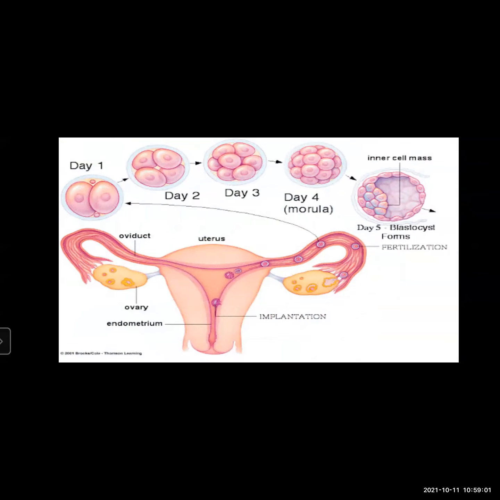Division of the zygote starts and thereby it is converted into an embryo. Once the zygote is formed because of the fusion of male and female gametes, it undergoes division and is converted into an embryo. The cells of the embryo undergo repeated mitotic divisions.